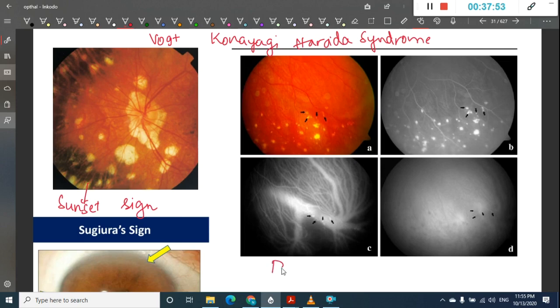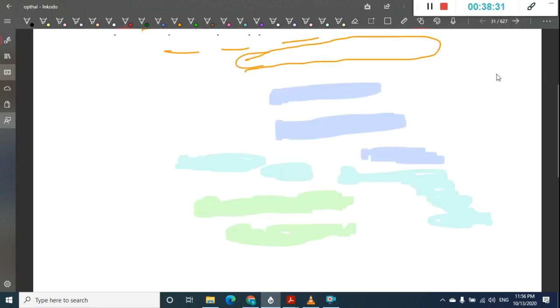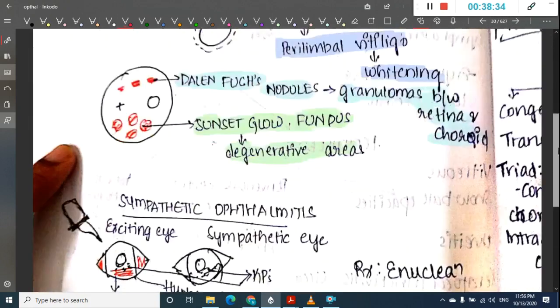So this is the OCT picture of Dalen-Fuchs nodules. And this is the fluorescein angiography picture of Dalen-Fuchs nodules. Then here we have Sugiura sign. What is Sugiura sign? Sugiura sign is perilimbal vitiligo. Around the limbus there is whitening. See, it is a little whitened when compared to this skin color. So that is Sugiura sign, where perilimbal whitening is seen. Okay, so those are the features of Vogt-Koyanagi-Harada syndrome.